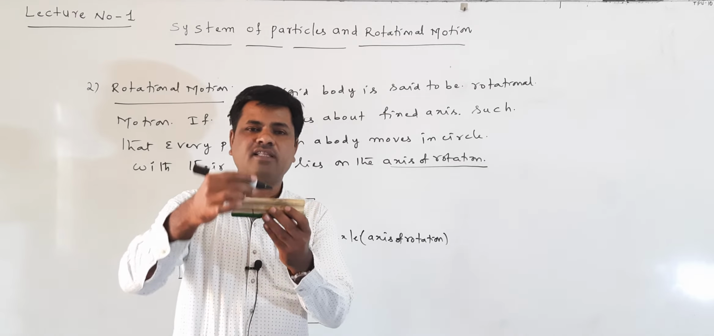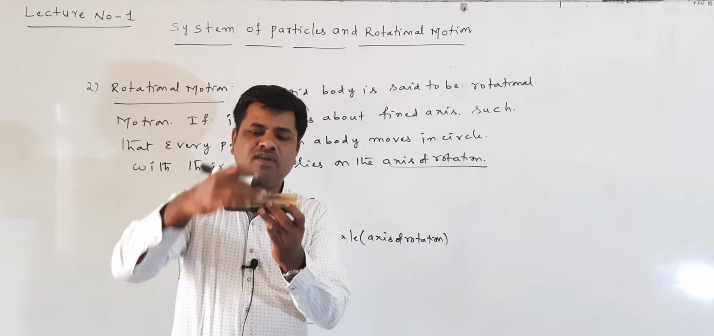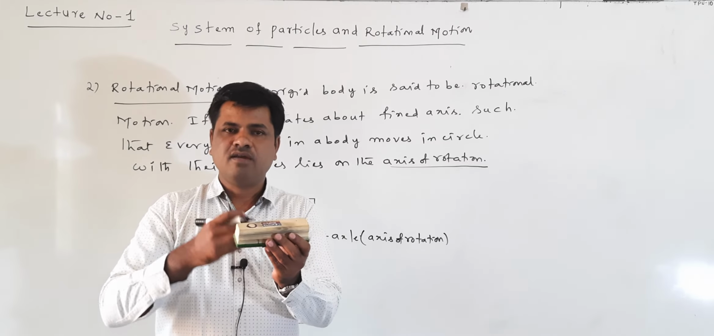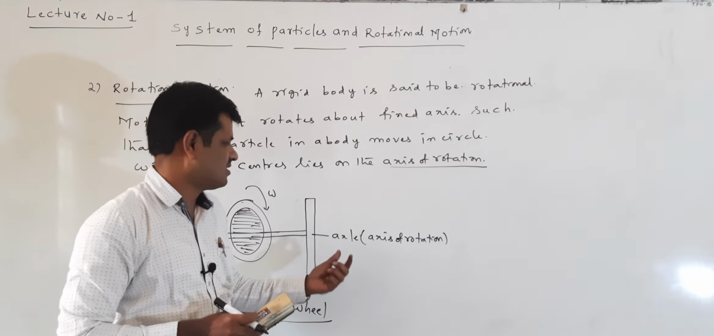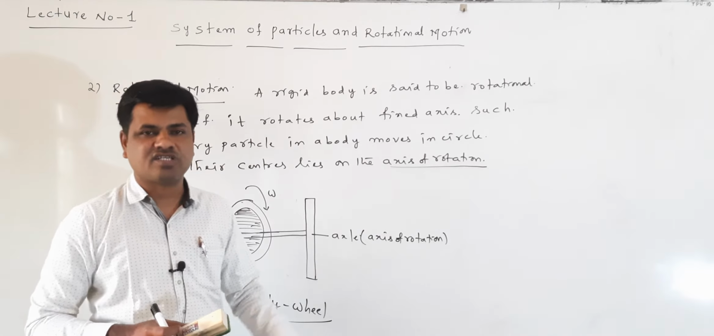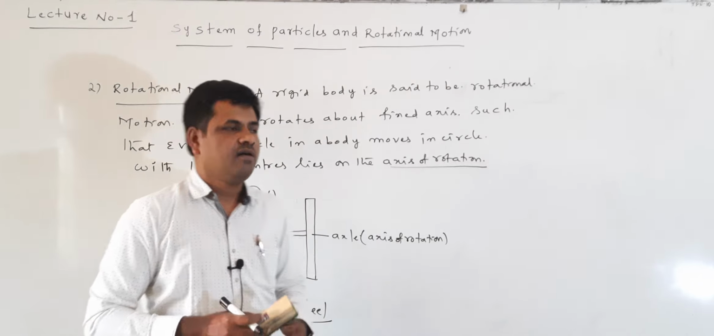The wheel is attached to this rod. The rod is rotating, which means the wheel also rotates. This wheel is rotating about one particular axis. That axis is called the axle, or the axis of rotation. About this axis, the wheel is rotating. Right?